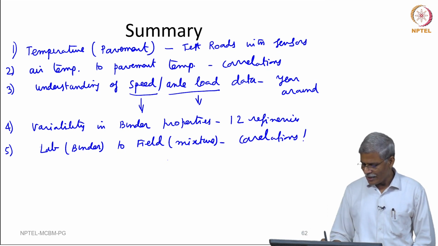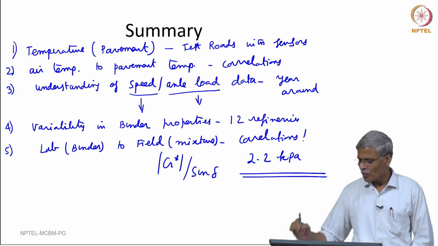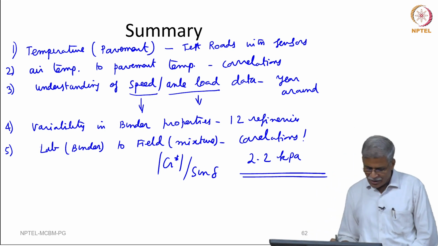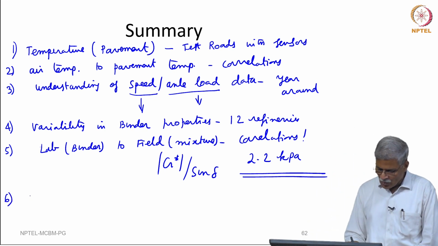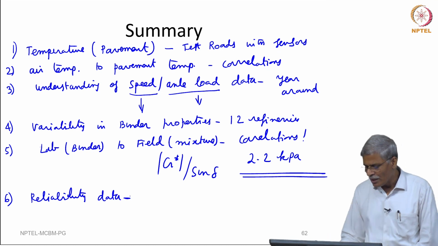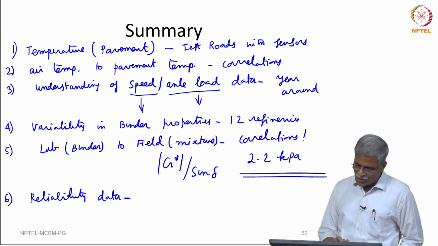It is not very clear whether the G star by sin delta of 2.2 kilopascal will indeed work for the Indian condition. So, this also needs to be understood, and finally, we also need to spend some time looking at the reliability data and what kind of risk we are trying to take when we design a pavement. So, these are some of the issues that we need to keep in mind.